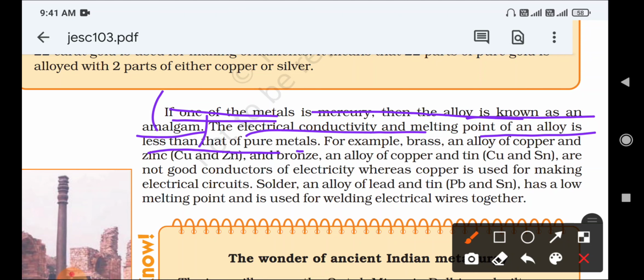Due to those properties only, these alloys are used in fuses. If a high electric current passes through, the alloy will melt first and the circuit will be prevented from further short circuit. Because the alloy has low conductivity and a low melting point, it is used in electric fuses.